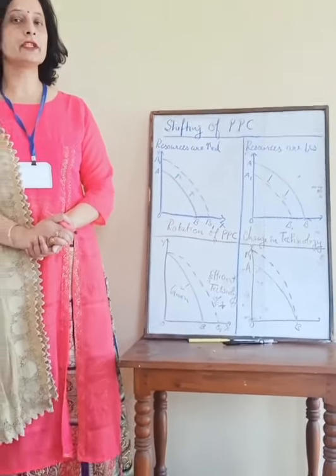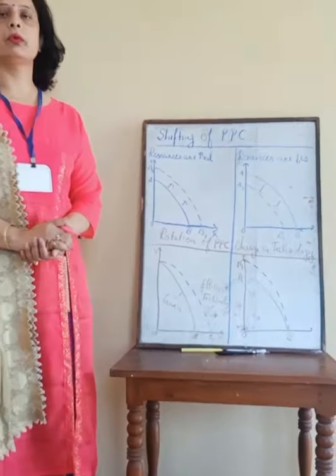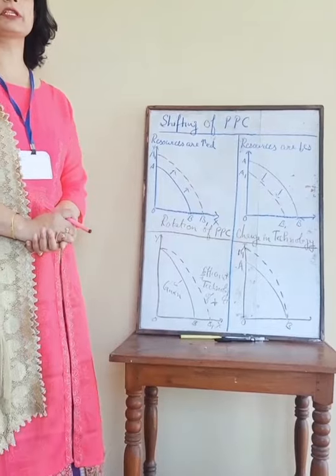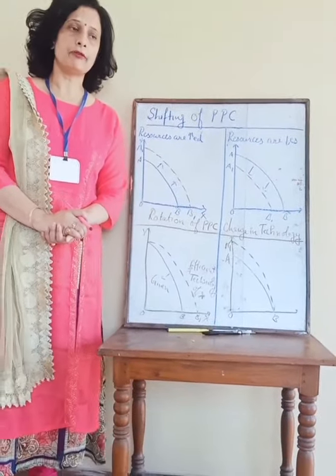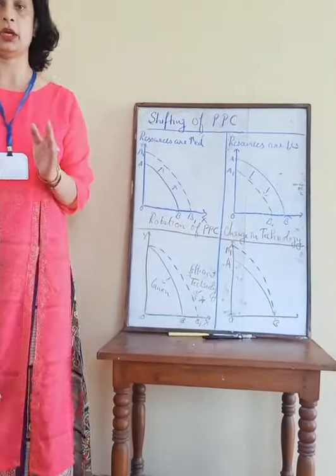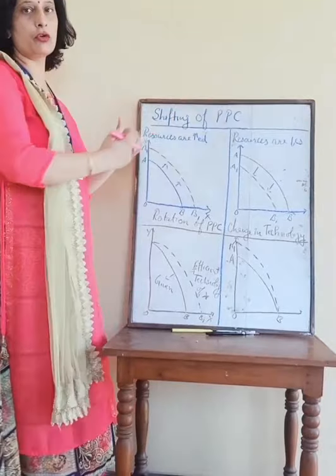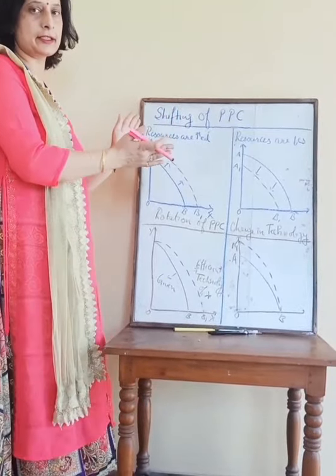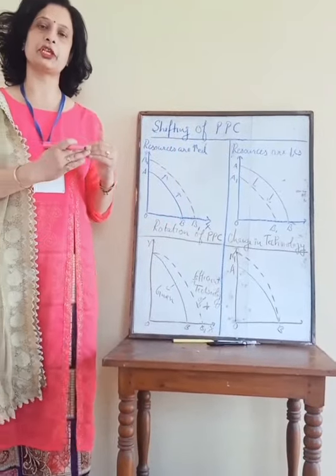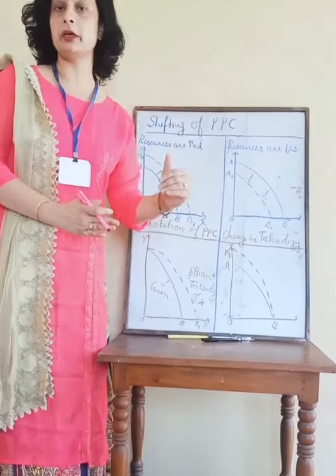Well, students, we have done the PPC schedule and diagram, and now we will discuss how the PPC will shift or rotate. First of all, try to understand the difference between shifting and rotation. Shifting means the PPC shifts upward or downward from both sides, from the x-axis and from the y-axis also. And rotation means the PPC shifts on one side only. From one side it will shift and the other side will remain constant.